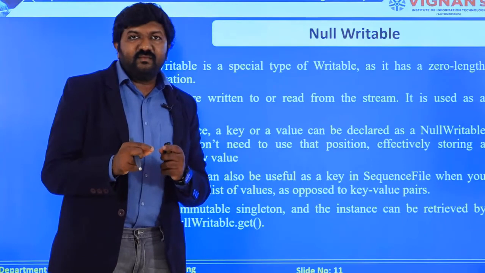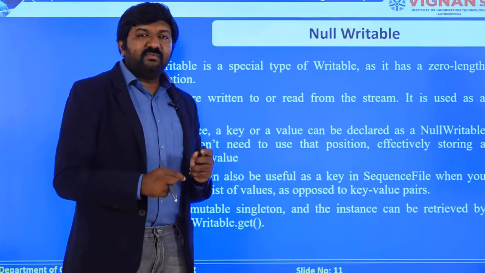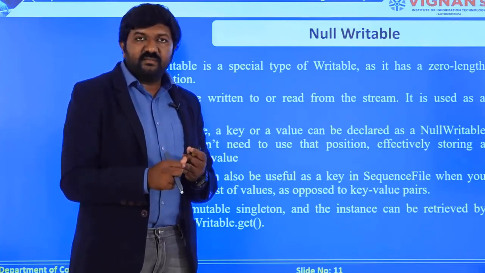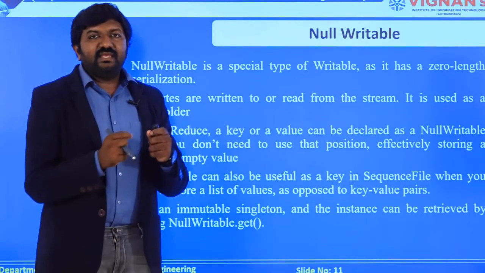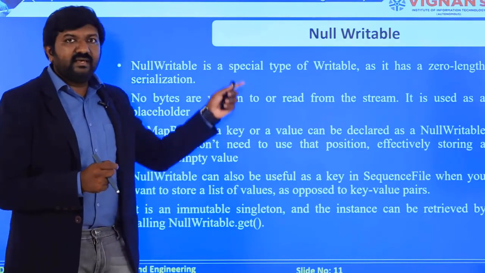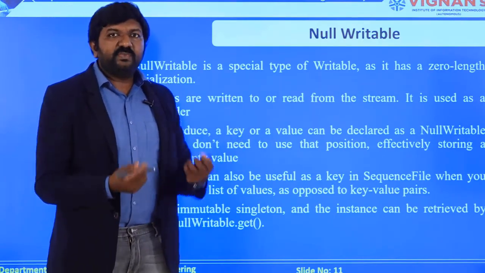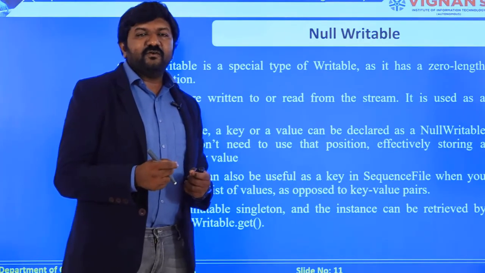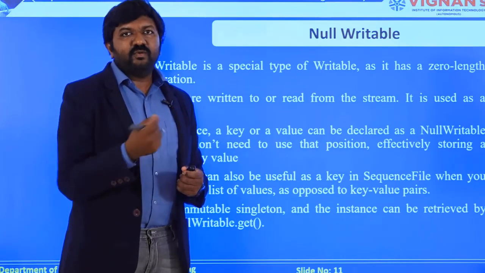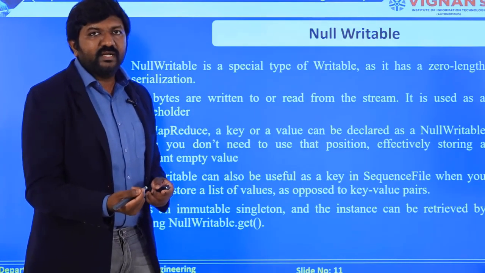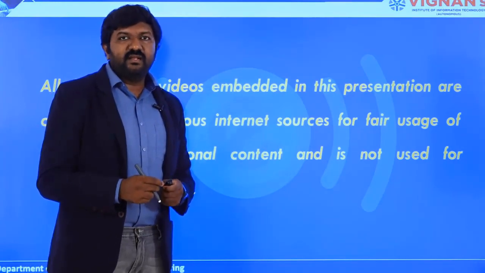So we have clearly seen what exactly a writable class is. We have clearly seen what all the different types of writables available are, like byte writables, text writables. We have seen the key features of text writables, and we have seen what exactly a null writable is and what the usage of null writable in programming is. Even though it is carrying 0 data, why it is being used. So you need to understand the difference of normal writable classes and how they are converted in the form of serialization to transmit over the network. So I hope you have a clear idea about all the writable classes that are available.